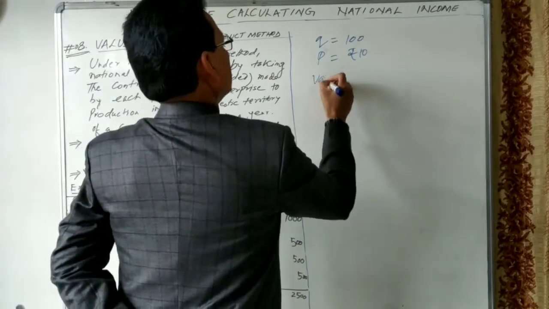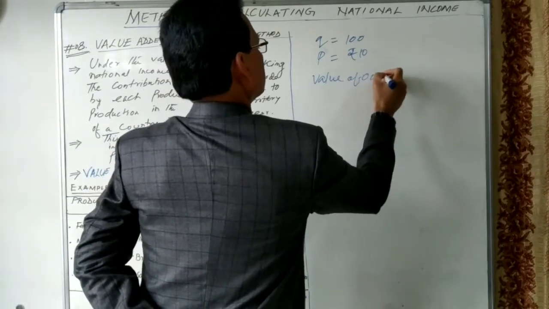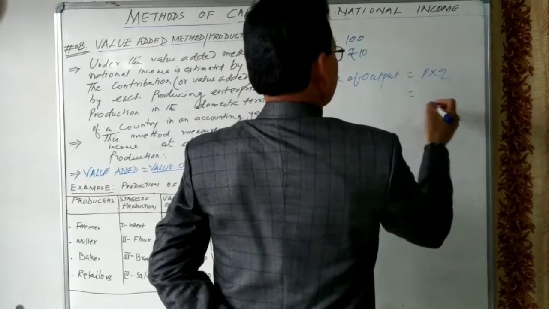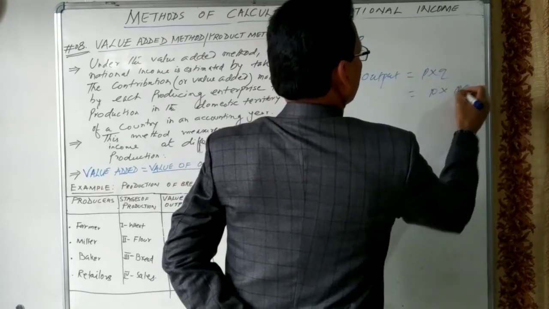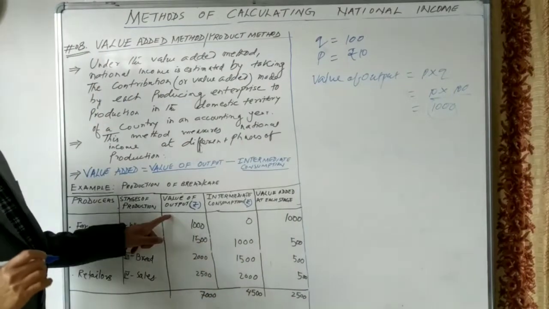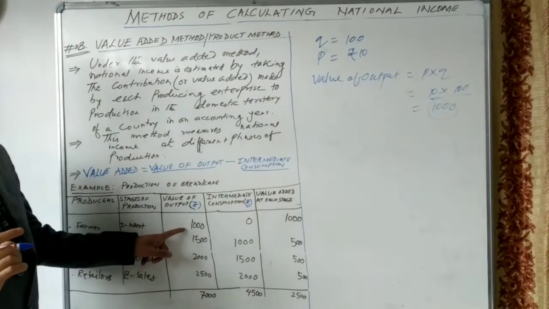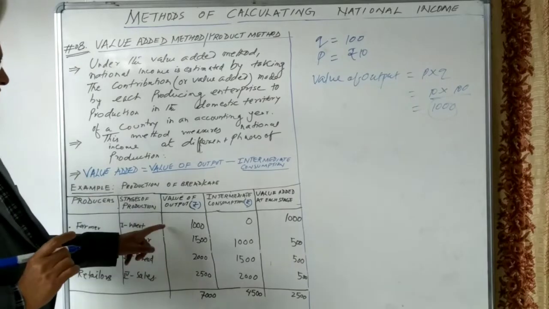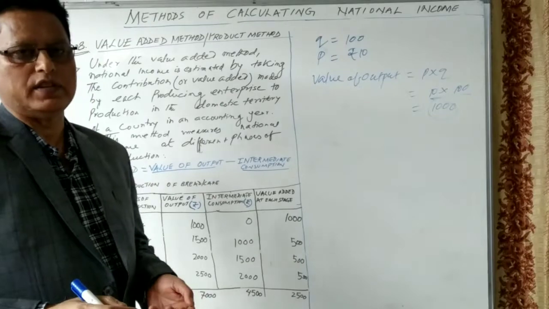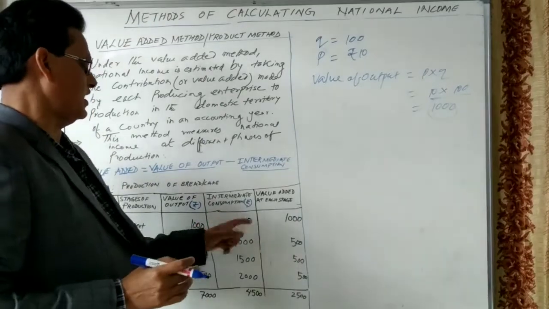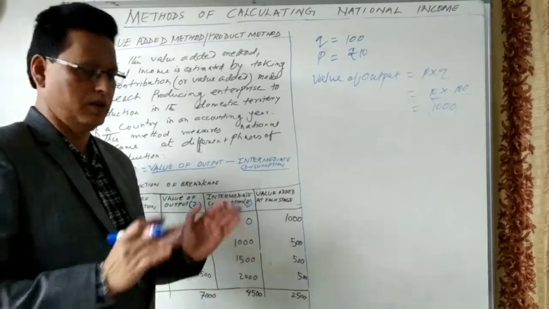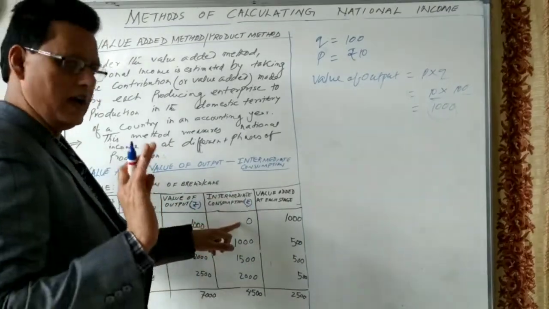Value of output will be equal to P into Q. P is 10 and Q is 100. So this is how much? 1000 rupees. So I have written 1000 rupees. This is the value of output in the first stage. And intermediate consumption, suppose we assume the cost of production at the first stage to be 0. Suppose all the inputs are freely available to the farmer.